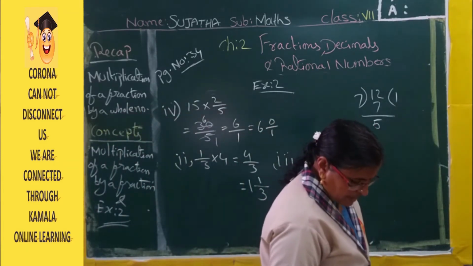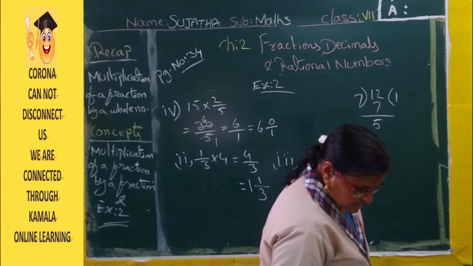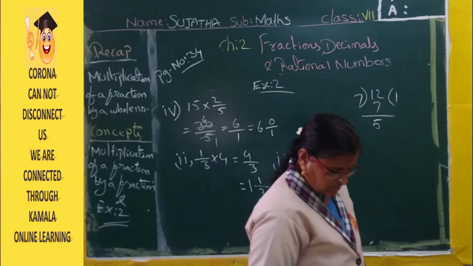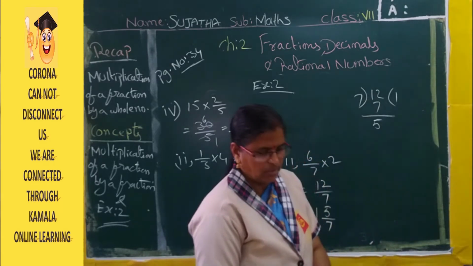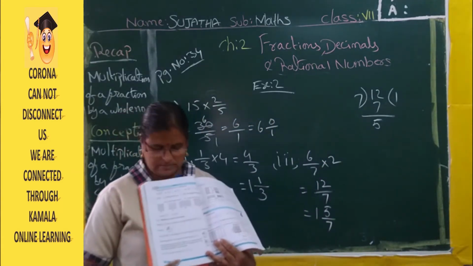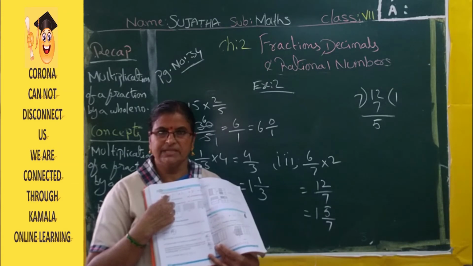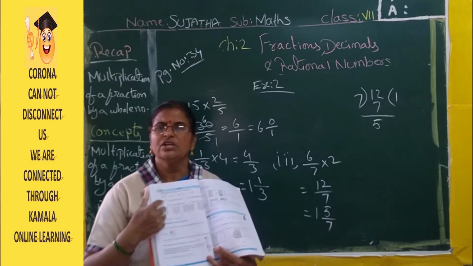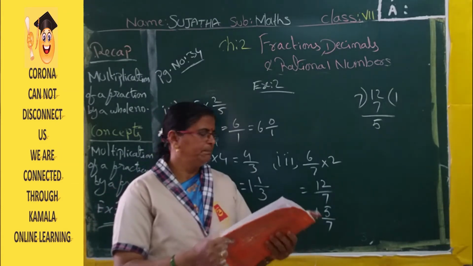Shade 1 by 2 of the circles in the box. You have to shade. Down here they have given the pictures, and up they have given the question. According to the question you have to shade the pictures.